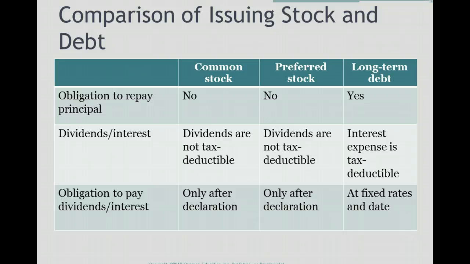Let's compare issuing of stock and debt. This chart has three columns: common stock, preferred stock, long-term debt. Does a company have an obligation to repay the principal back to common stockholders? No, they do not. Common stockholders need not be paid back the principal. Same thing for the preferred stockholders. We do not need to pay back what they contributed. But for long-term debt, we do have to pay back the principal. It's a loan, so we have to pay back.